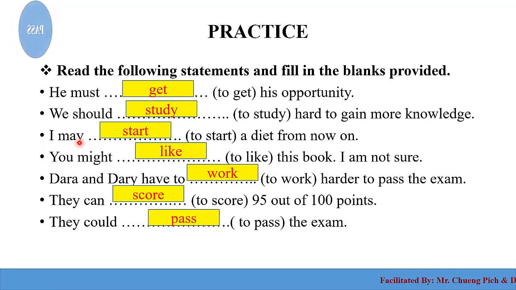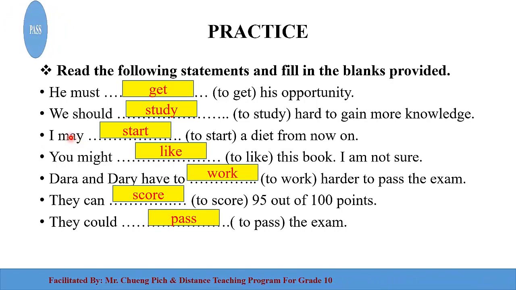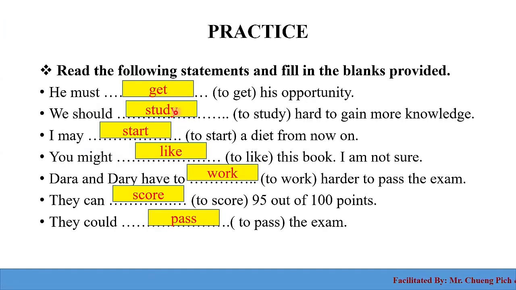So this is the answer, but one significant thing that I want to remind you, I want to urge you to keep in mind, is that after an auxiliary verb or modal auxiliary verb, we don't add anything. We don't add s, we don't add ies, we don't add d, we don't add ed, or ing at all.